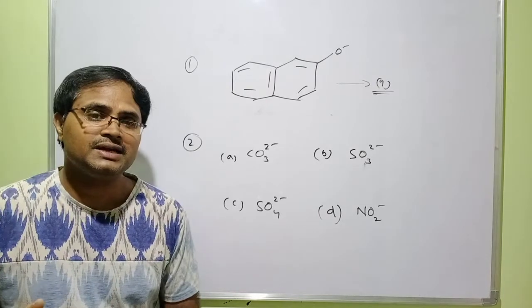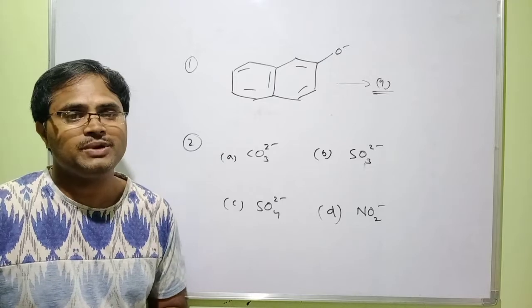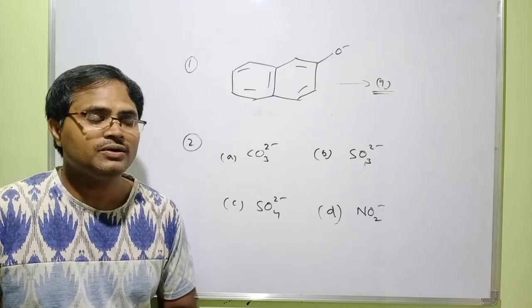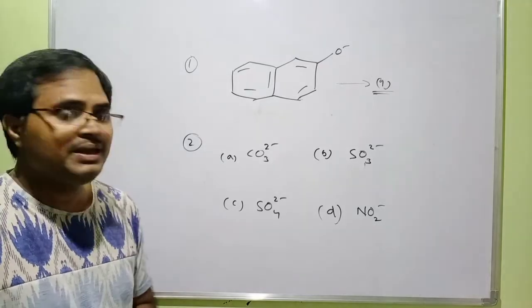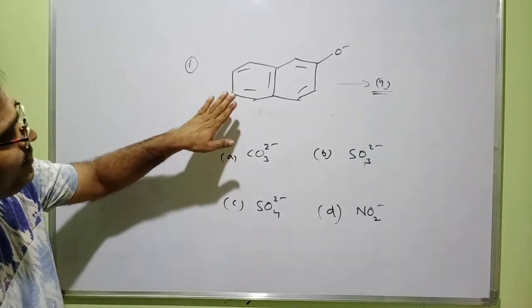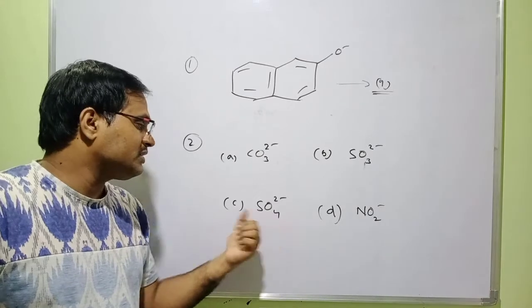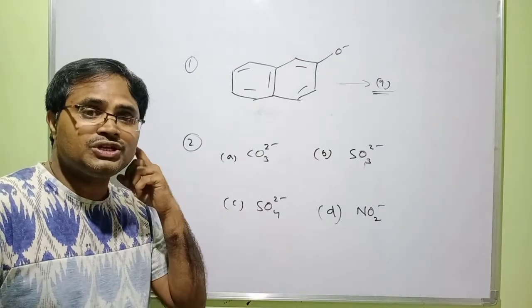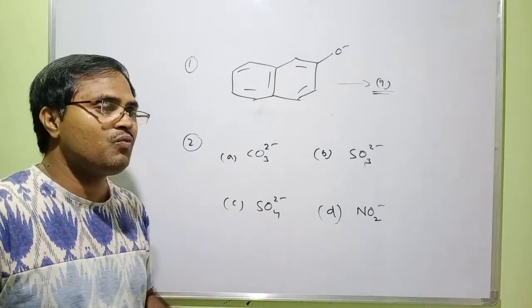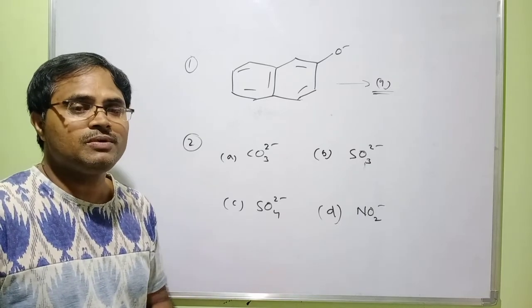I already discussed it, right? A higher number of resonance structures means higher stability. Based on that point, you can easily find out which one would be more stable. Try to write the number of resonance structures for each, and find out which of the four options is more stable. The one with more resonance structures will be more stable.